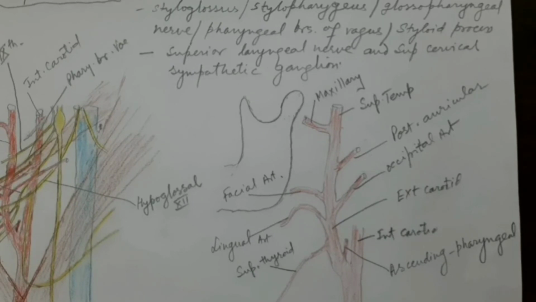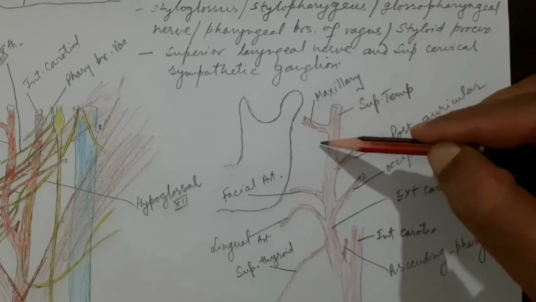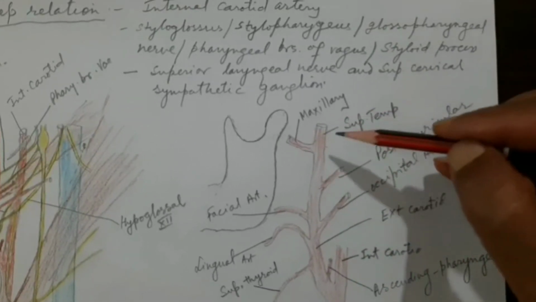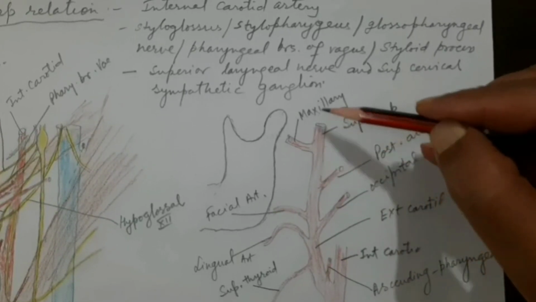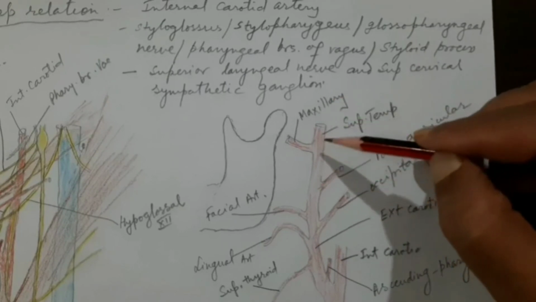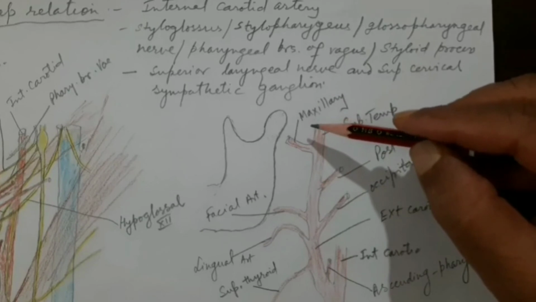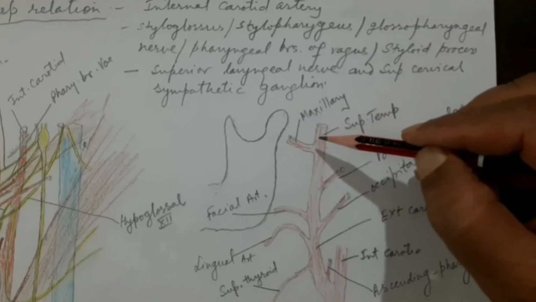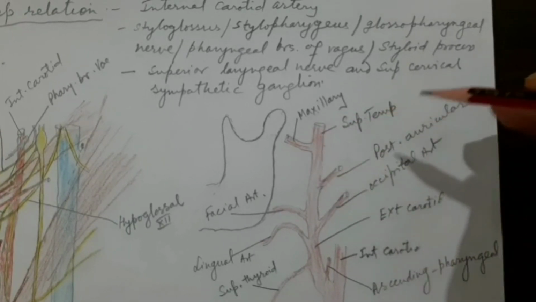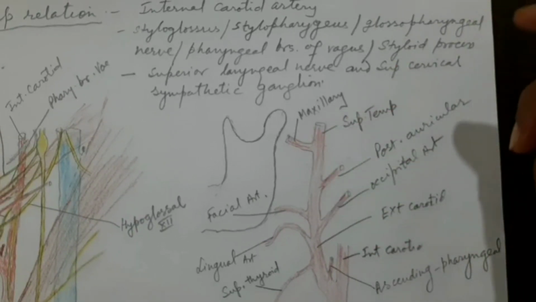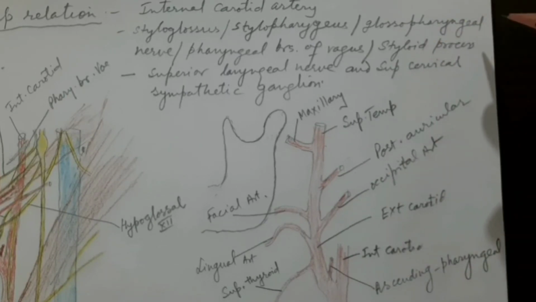Then the seventh and the eighth branches are the terminal branches of the external carotid artery. The superior temporal seems to be the continuation of the external carotid, and it will go up. As I said, the superior temporal is a terminal branch, and both terminal branches and the posterior auricular arise in the substance of the parotid gland, as the artery passes through the parotid gland.